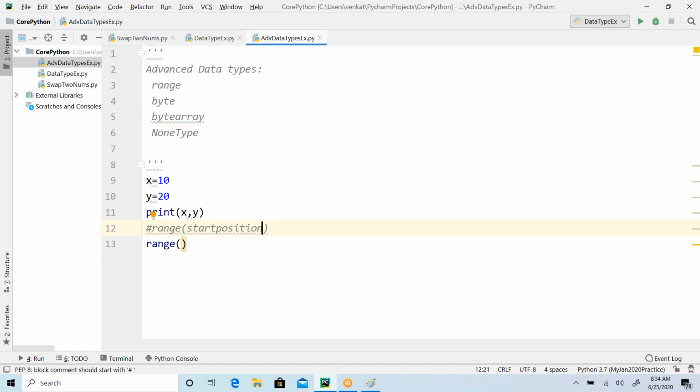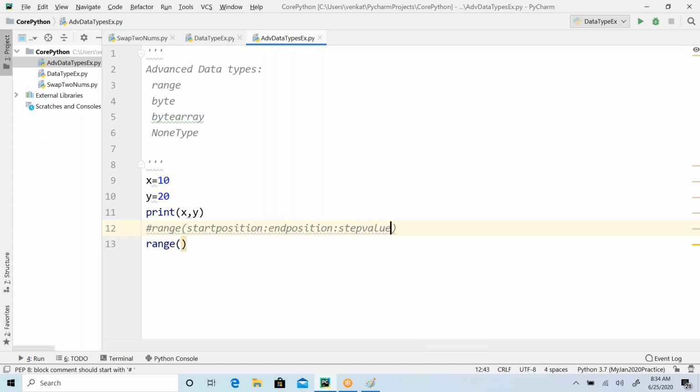If we look at the range function syntax, we need to give some start position, guys, meaning that in between 2 points, right? So what is the starting point and what is the end point? The range in between this start and end position. And we have one more parameter. We have to give one more parameter. So that is what? Okay, that is the step value.